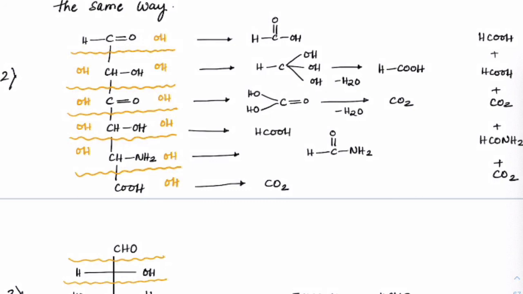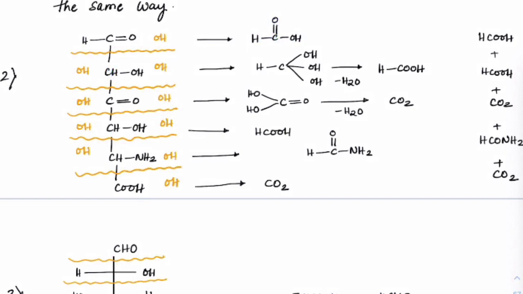When I break from here, I got first OH and OH, right? So break the bond, give one OH above, one OH below. Now between these two, break the bond, give one OH above, one OH below. Break the bond, OH, OH, break the bond, OH, OH. See what happened on the top carbon, first carbon. You got C double bond O was already there, then one OH got fixed. So what happened? Formic acid has formed.